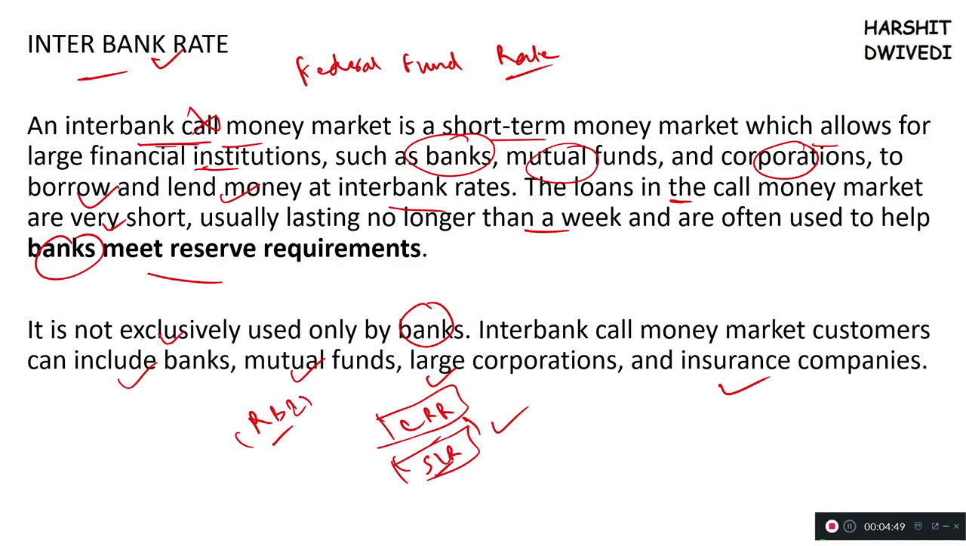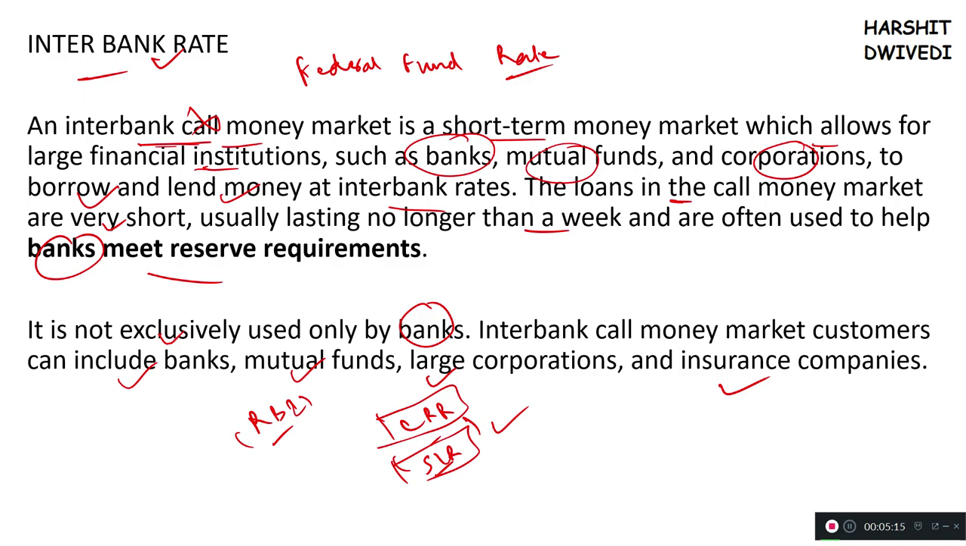That is, if a particular bank is not fulfilling its criteria of SLR, then it will contact some other bank which is having excess quantity in its SLR, and that bank which is having excess quantity in SLR will lend to that bank which is having low quantity in SLR. So this bank is taking a loan in order to fulfill its gap in the SLR quota, and another bank is lending its excess amount in order to get some interest on it.